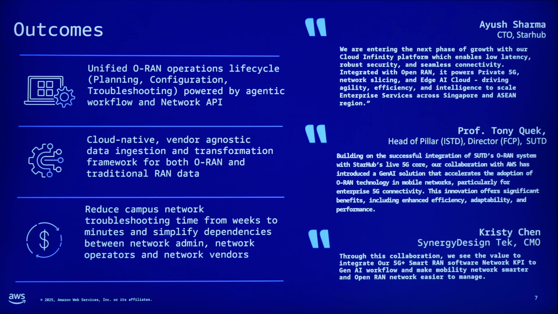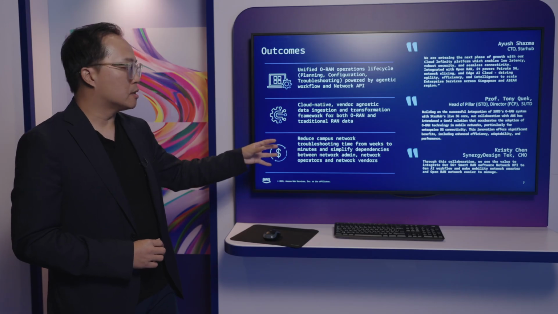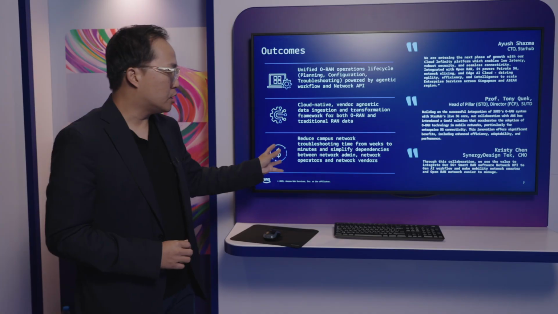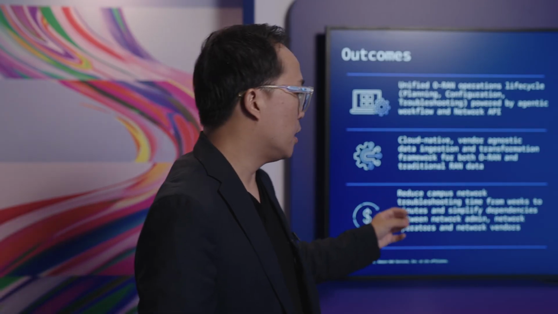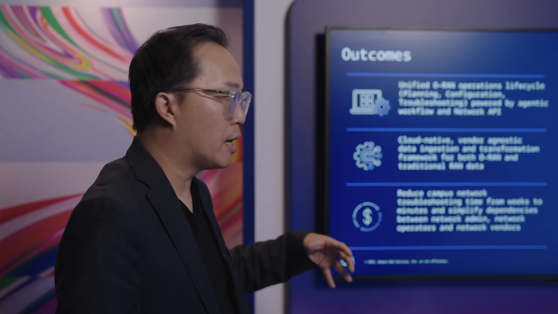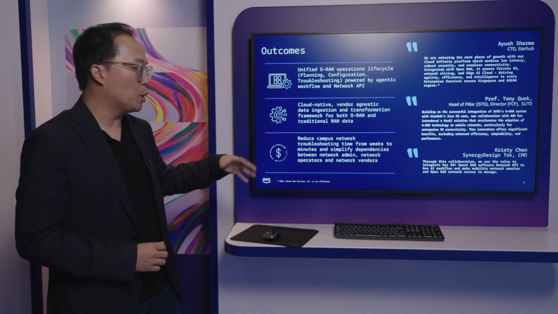And finally, one of the really tangible outcomes is that by using this agentic framework, we significantly reduce the time to identify the root cause in the campus network and provide a resolution. We bring down that troubleshooting resolution time from weeks to minutes.